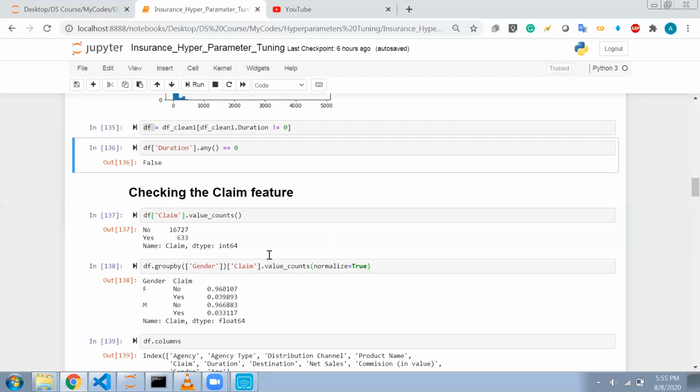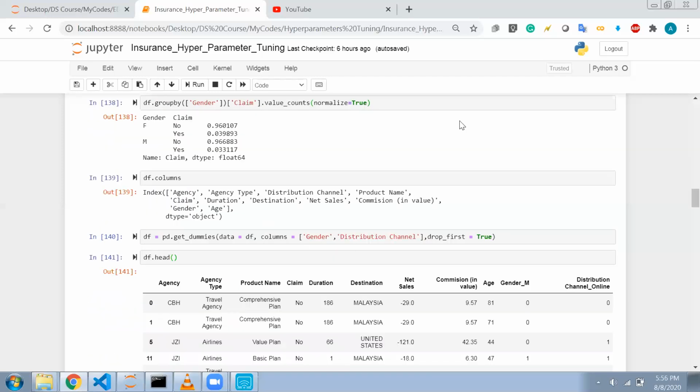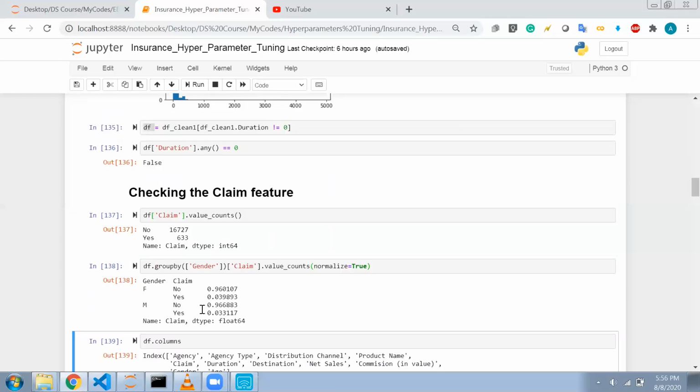These are some of the things that I have done, so no need to worry about them. If we see some statistics, 16,727 claims were not given, and 6,633 claims were given. So what do you think? Is it a balanced data set or an unbalanced data set?